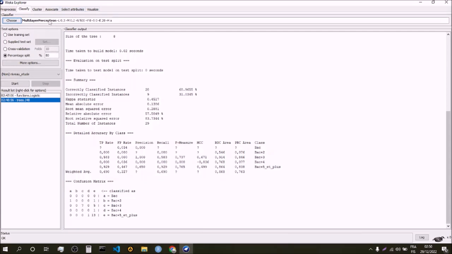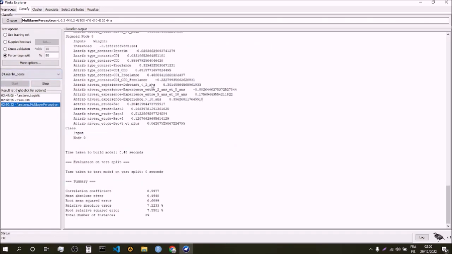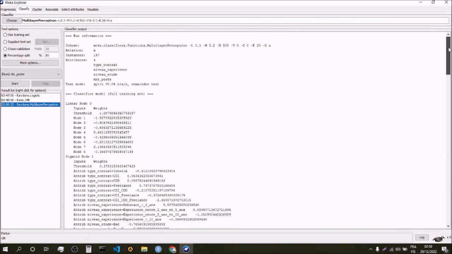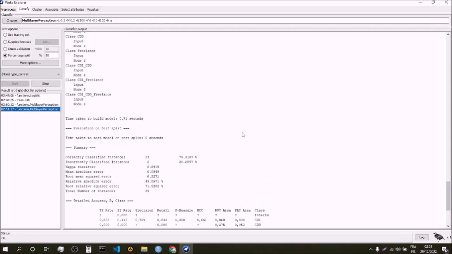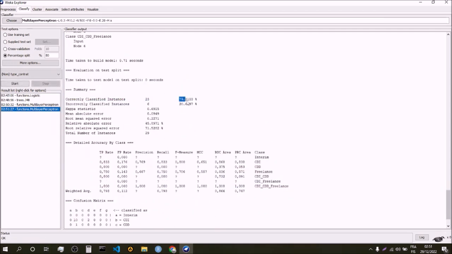It's multi-layer perceptron. We will try it with the number of posts, because for the others, if you have noticed, we couldn't do the number of posts because it's numeric, but now we can do it because this is a neural network. So if we try it here, we can see that for a numeric value, we don't predict the percentage of success in predicting exactly the value, but we just predict how close we got to the value which is demanded. We can try the same neural network with a normal nominal set of data, for example, the type of contracts which they want. And once we do this, we'll notice that we get here 79% accuracy, which is slightly better than we have got before.